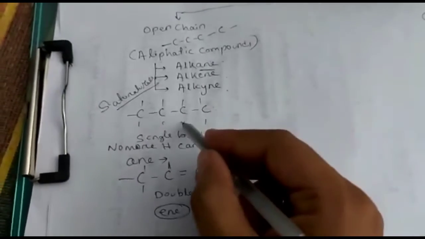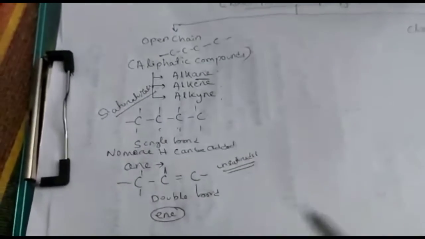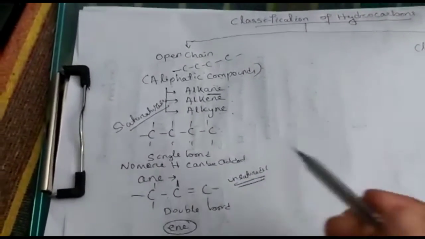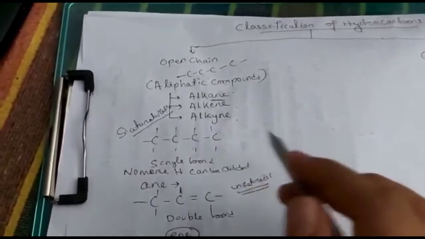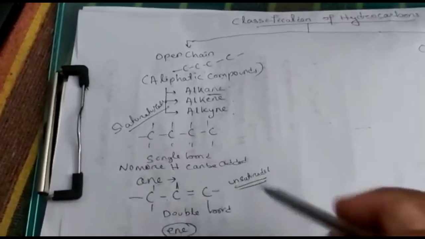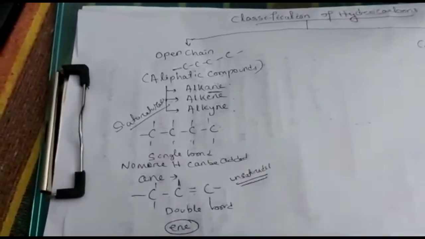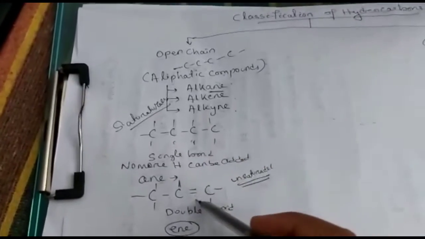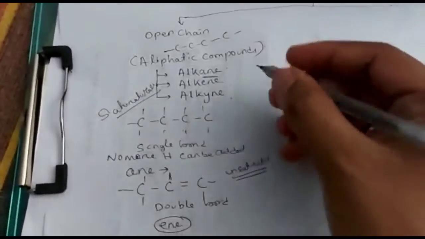This is saturated. Why? More number of hydrogen we can't add here, but here we can add more number of hydrogens by splitting the double bond. Therefore it is known as the unsaturated. Don't worry for this, we will discuss alkane, alkene and alkyne in very detail in the next. Only for the classification you see what is alkane, what is alkene and what is alkyne. Alkane means single bond present between the carbons. If double bond present, then it is alkene. For the alkyne, triple bond is mandatory.